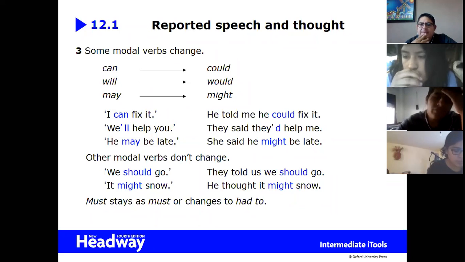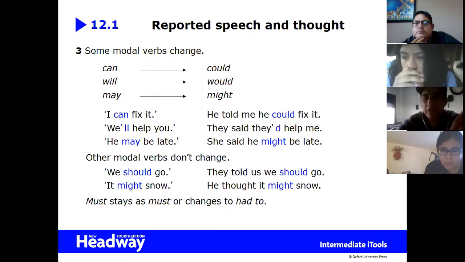I have a question, teacher. Tell me. When do we use told and when do we use said? I understand that I use told when we have an object. Okay.